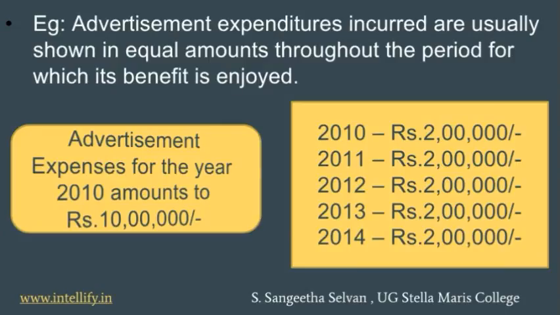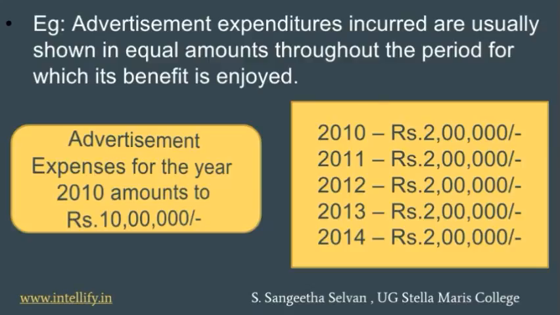Here, let us take the example of an advertisement expenditure. Advertisement expenditures are usually incurred in large amounts. As I said, it amounts to 10 lakhs in the year 2010. So you will not write the expense as 10 lakhs in 2010 itself, because it is a very huge expenditure and it will almost nullify all your income, and it will obviously lead to a huge loss in the business. So what you do is, in the accounts, in the year 2010 you write only 2 lakhs.